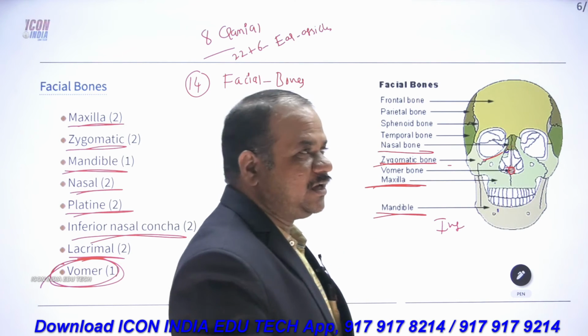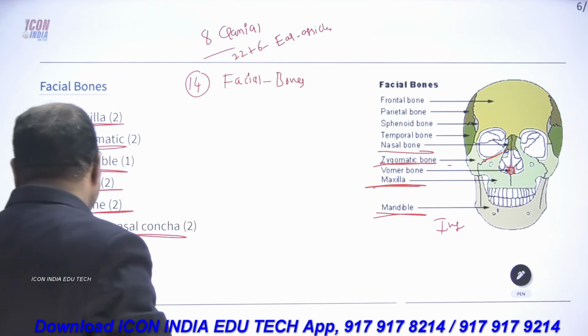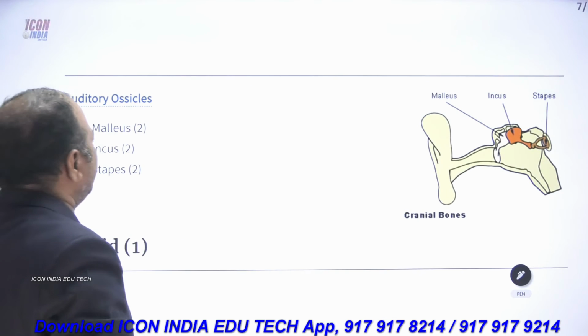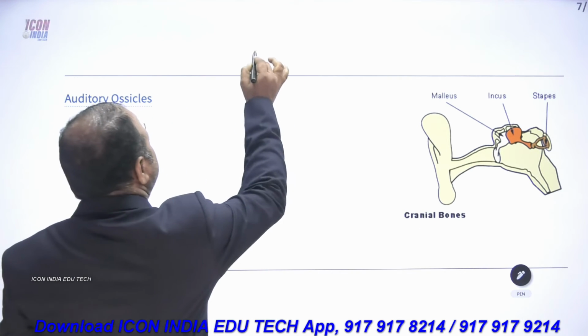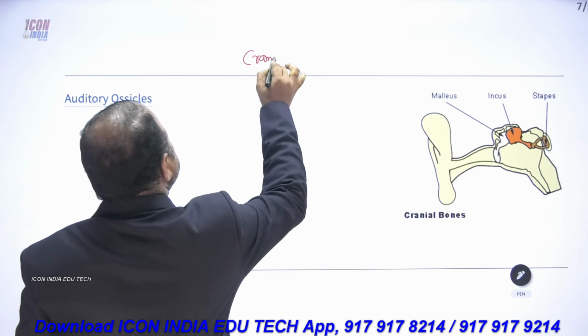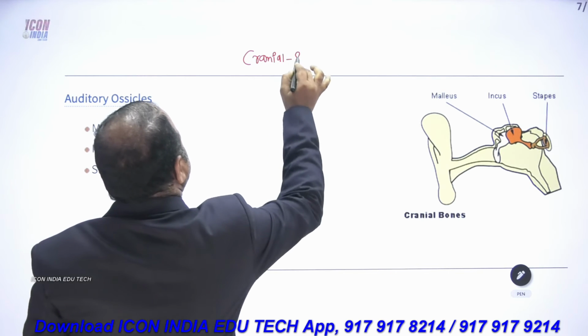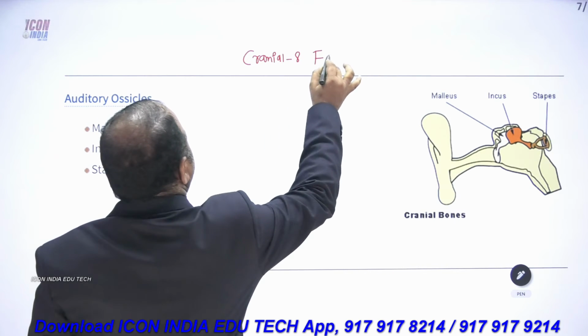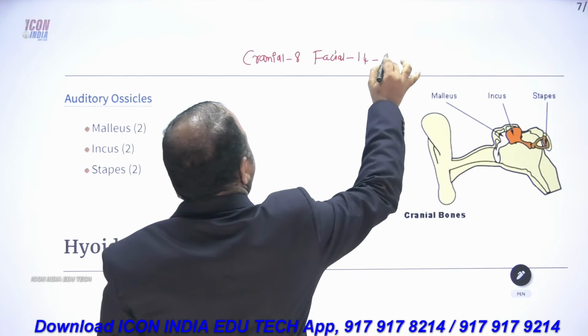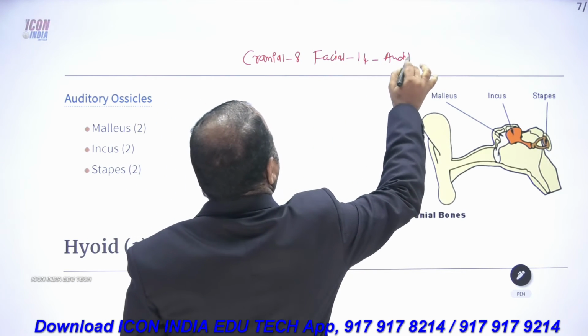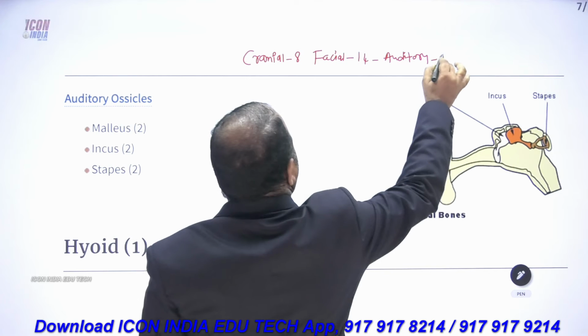So the facial bones are 14 in total. Cranial 8, facial 14.